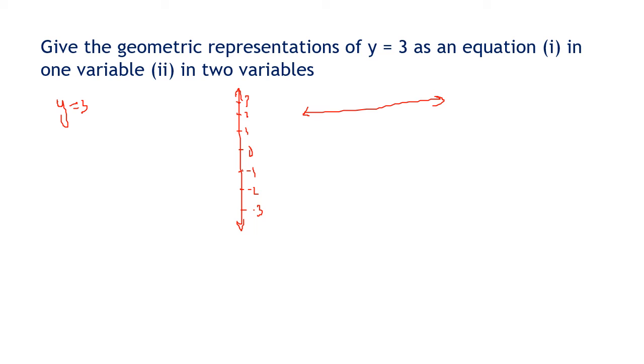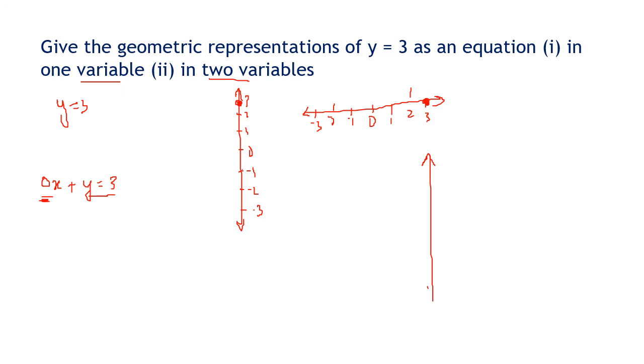So this is the point 3. That is the equation in one variable. In two variables we have to write 0x plus y equal to 3. Means the x keeps on changing but the y remains fixed.